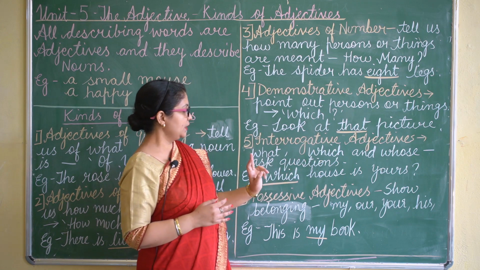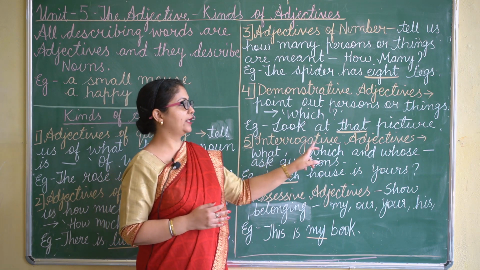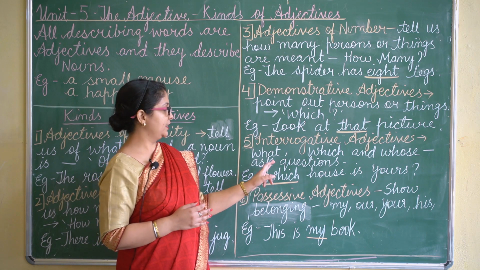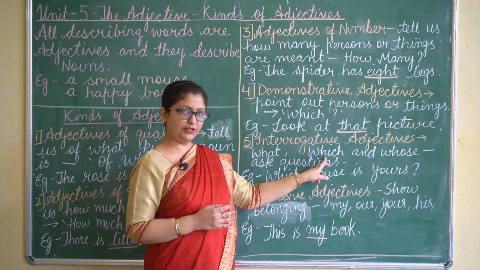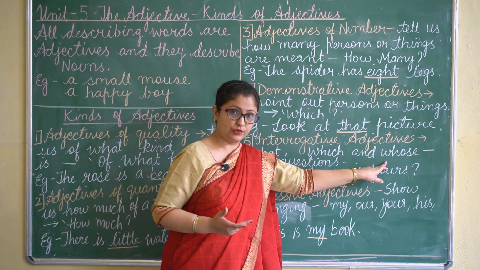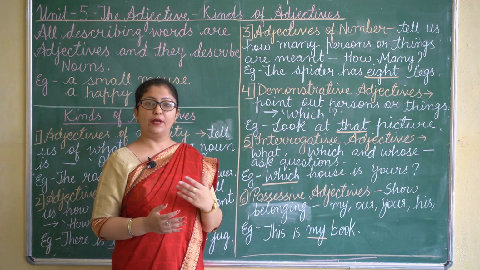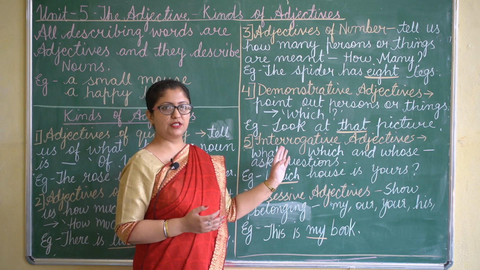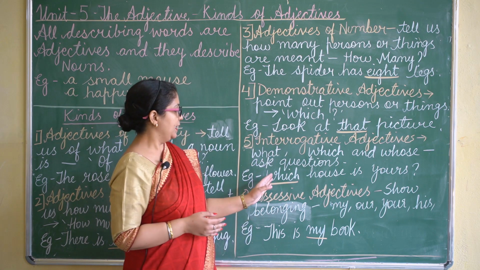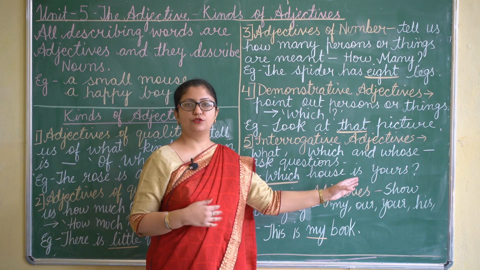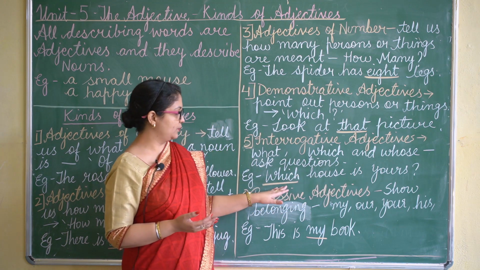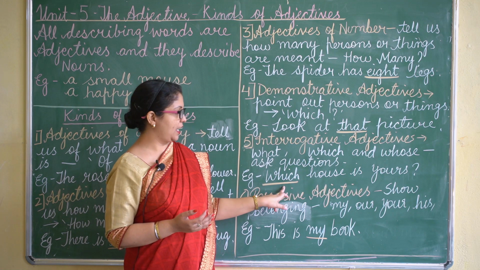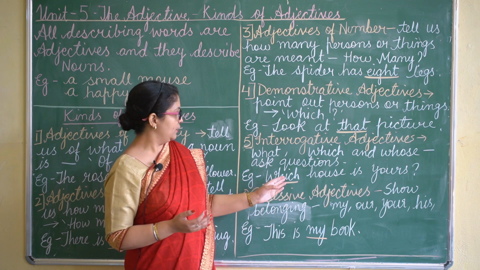Now the next is interrogative adjectives. Words like what, which and whose ask questions. So these words are interrogative adjectives. Like, which house is yours? The word which is an interrogative adjective. It is answering the question which.